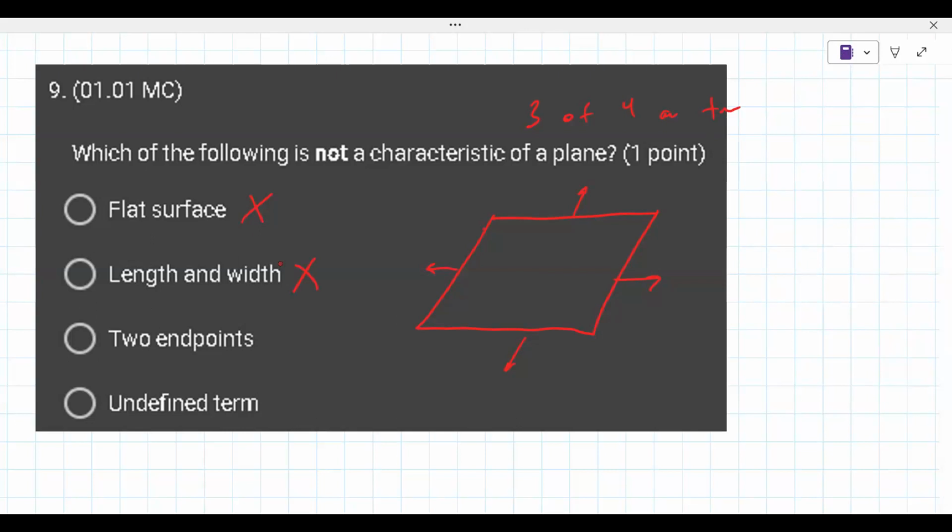I don't think it has two endpoints, because that's probably the right answer. And it is an undefined term. So it must be two endpoints. That's why you answer these questions: you look and see which ones are true, so you can get rid of them, and then get it down to 2. So it is an undefined term. I believe a line, plane, and something else are undefined terms in your course. Let me actually look that up here.